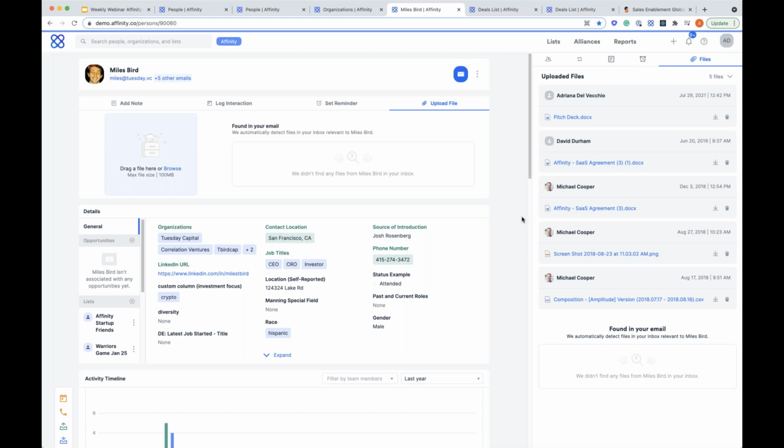So we've kind of given you the overlay of saying, hey, here's all of your organizations, here's all of your people. This is what a profile looks like within Affinity. And so that's the lay of the land. What you probably want to do next is the ability to actually go in and manage a process of some kind. The most common thing we're seeing is obviously managing your deals. They're the biggest part of your business, and you want a really succinct, streamlined, and standardized way to do that. And we give you that ability by using our lists.